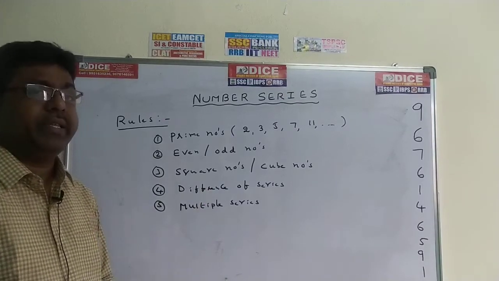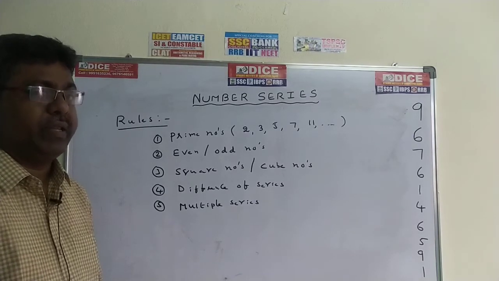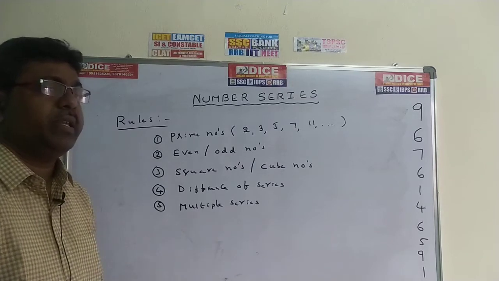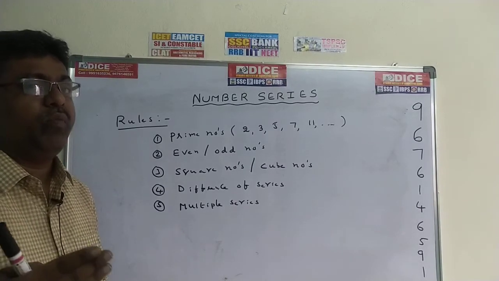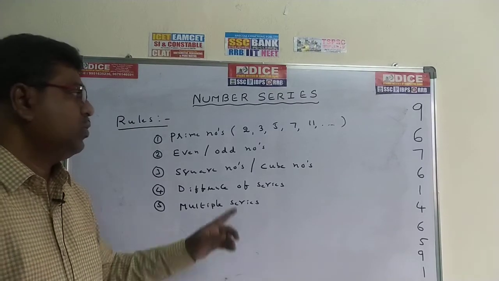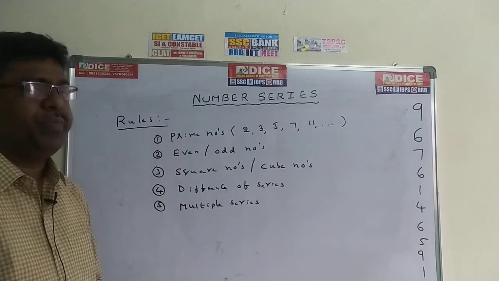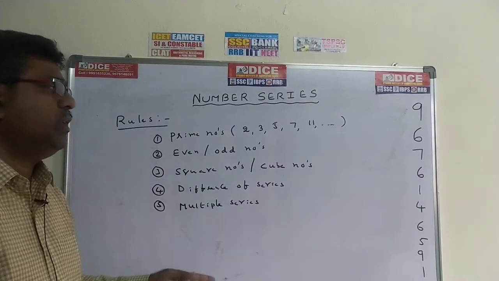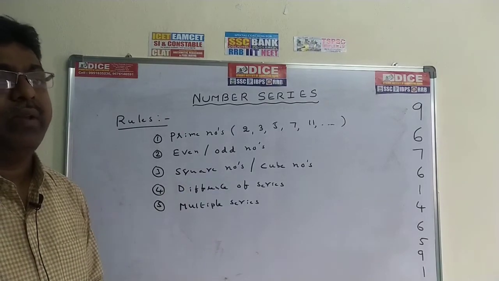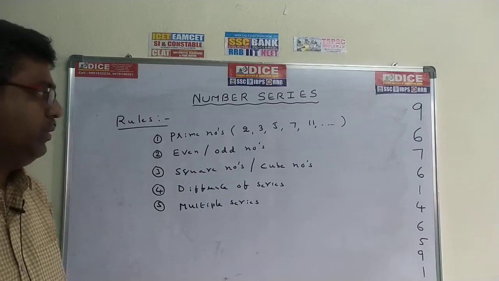Next, difference of the series. Next, multiplication series. In the given problem, observe the difference. If there is a chance of difference, you can go for that series. Multiple series means there is a chance of multiplication. 2, 4, 8. There is a chance of multiplication by 2. So first of all, observe these rules. After observing these rules, we can do the problems. Just take 20 seconds and write this down. I will write some square numbers on the board. You can write that down. It is very important. Without knowing square numbers and cube numbers, you can't do the problems.